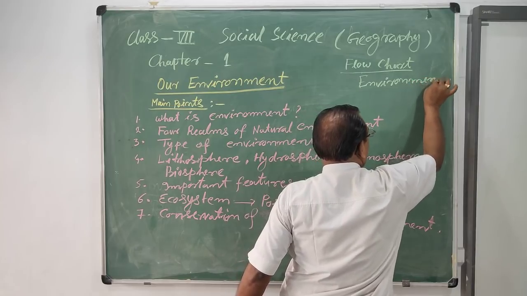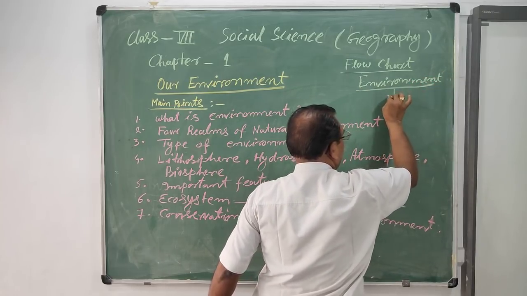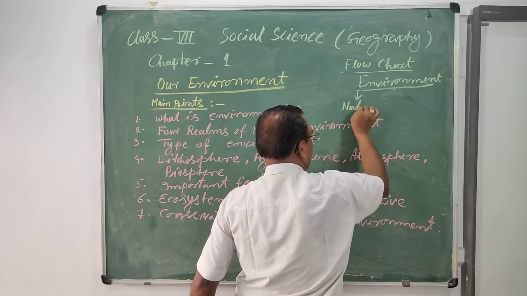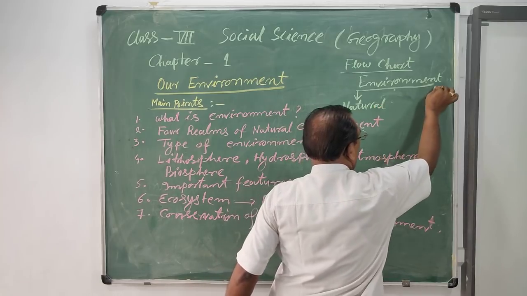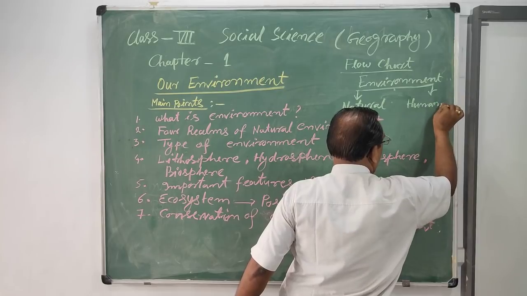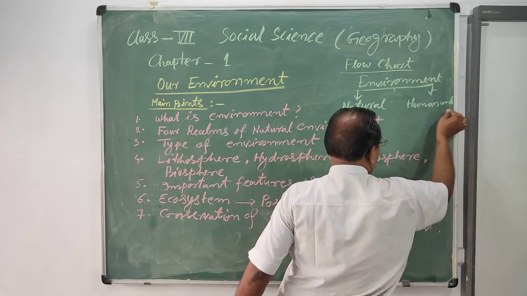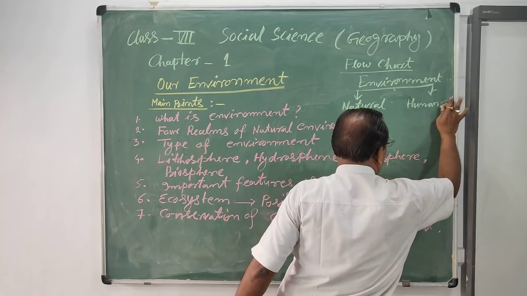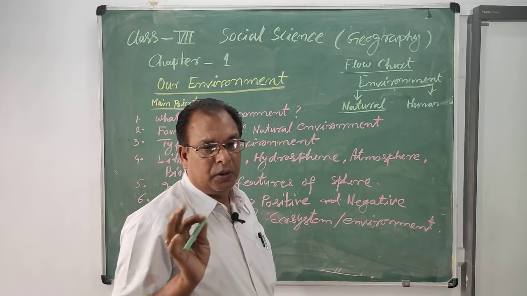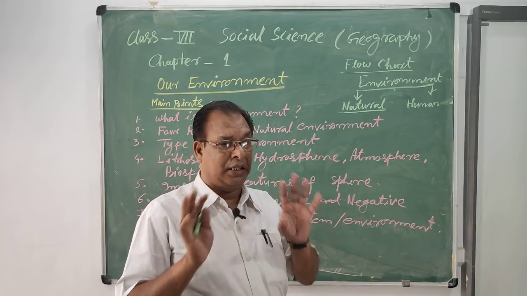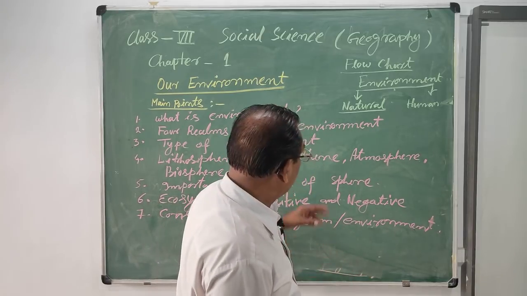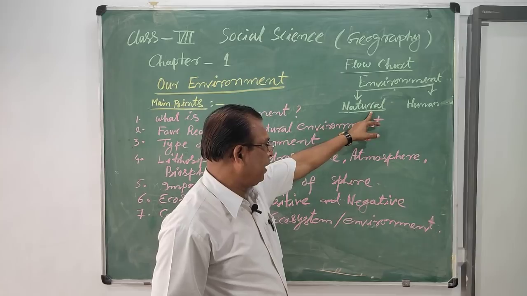Environment is divided into two parts: first is natural and second is human-made, or the human environment. Natural environment means the situations or conditions found in nature, so it is also called the natural environment.